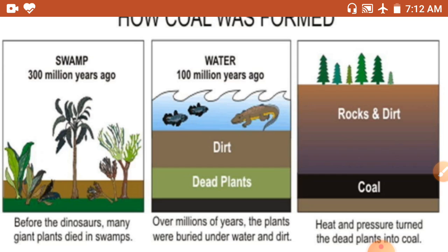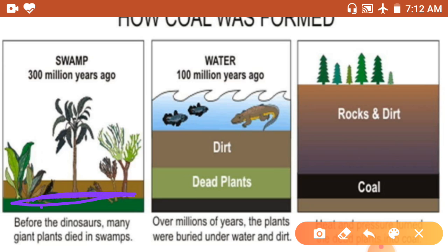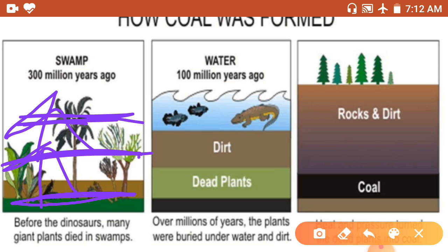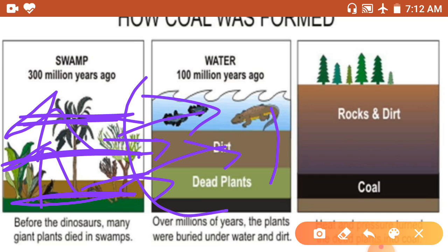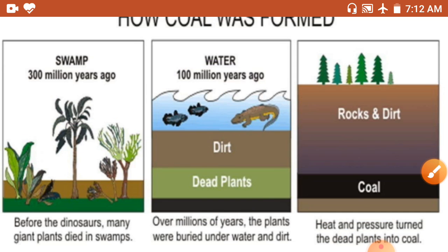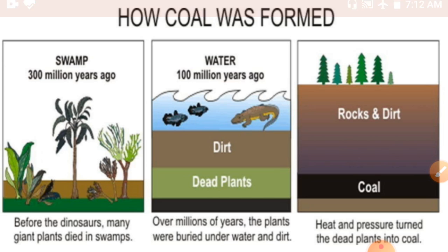And they die, then again they are covered with soil and dirt, then again new plants grow, then again they are covered with soil and dirt, then again new plants are born, and this goes on for many years. And this type of biological and geological process goes on, then water makes an upper layer and a dirt layer, or a second layer of the earth, and after some time, as the biological and geological processes go on, heat and pressure are applied to them, and it changes into coal.